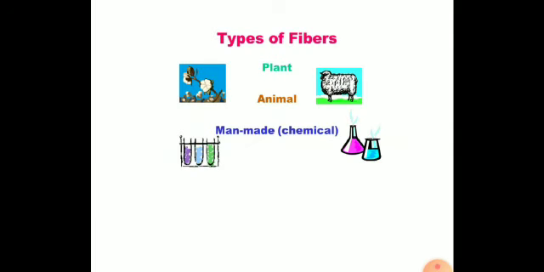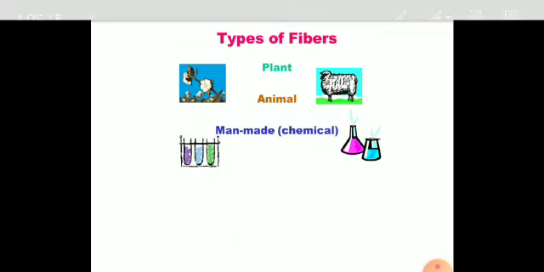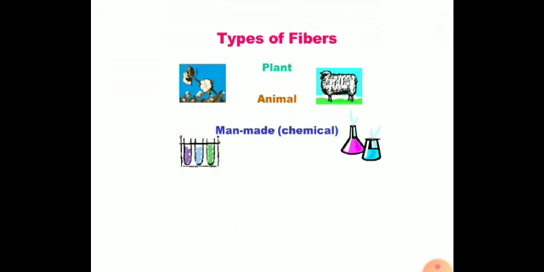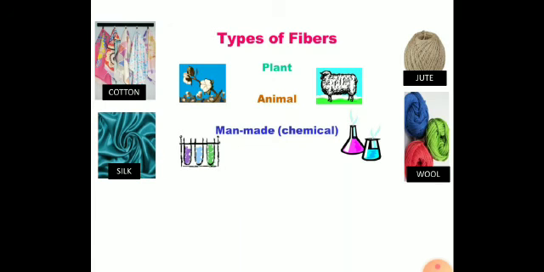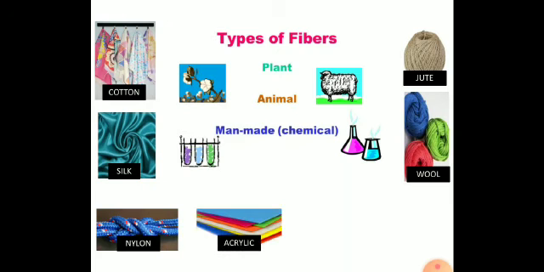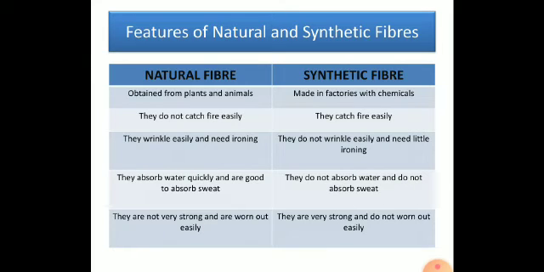Coming to the types of fiber. There are two types of fiber. Natural fibers obtained from plants are cotton, jute, and from animals are silk and wool. Man-made fibers are obtained from chemicals made by workers in factories. They are, for example, nylon, acrylic, terylene, and polyester.